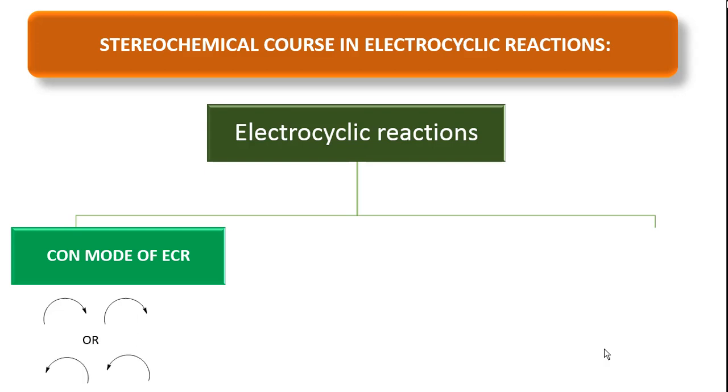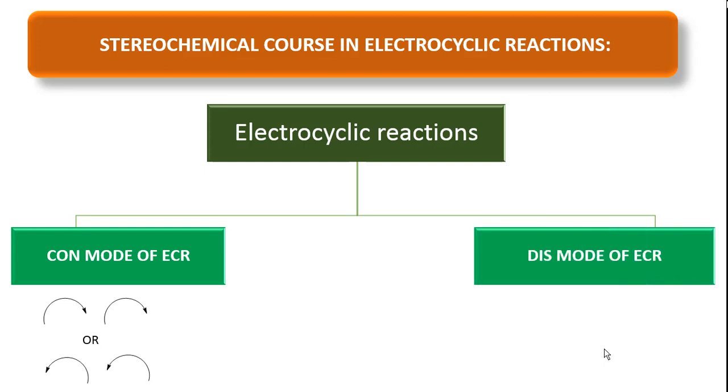The second one, dis mode of electrocyclizations. What are the dis mode of electrocyclizations? At pi termini, one carbon moves in clockwise direction and the other carbon moves in counterclockwise direction, or one carbon moves in counterclockwise direction and the other moves in clockwise direction. So this is called dis mode of electrocyclizations.